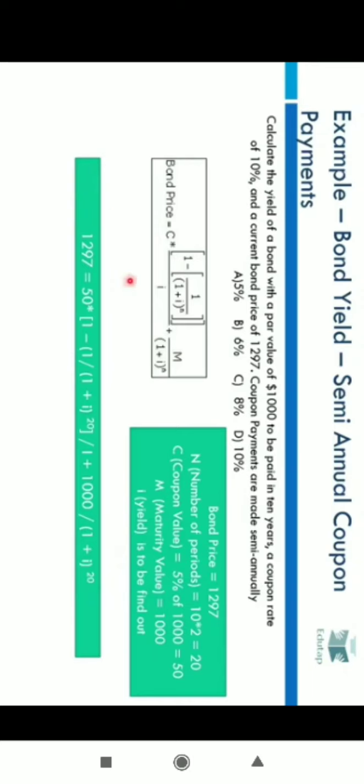Again, this is very tricky or very complex to find I even with a calculator, because even when you use a calculator you have to put all these values of I on the right hand side and try to find out the option which gives the right hand side equal to the left hand side. But as we saw in the previous example, we can always use the shortcut for yield and we need not use a calculator for the same.